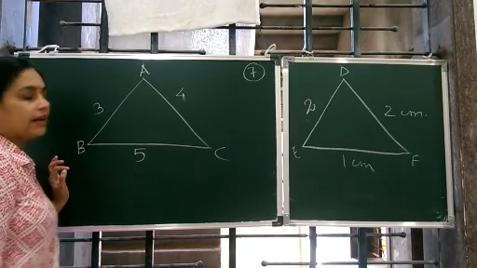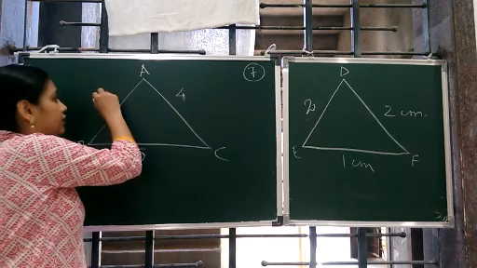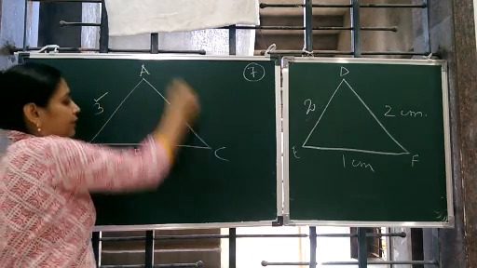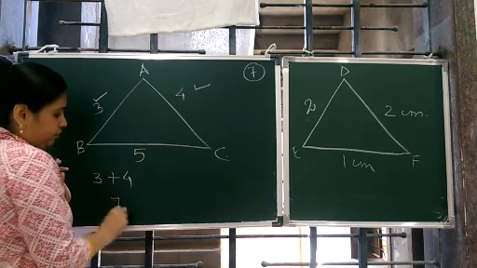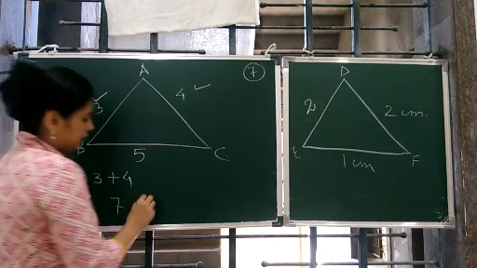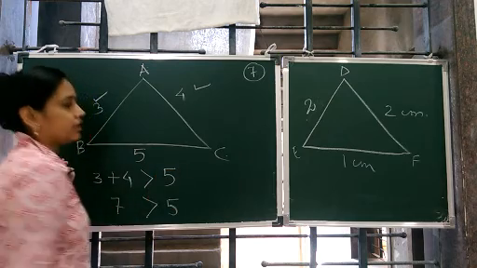So if you add any two sides of the triangle, like if I add AB plus AC, 3 plus 4, what is the answer? 7. Is it greater than the third side? Yes.